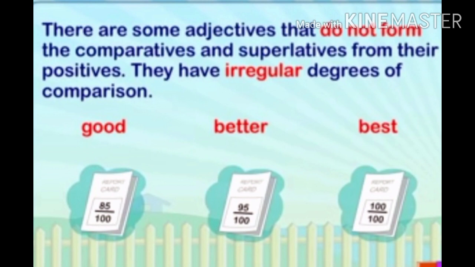You don't have to add any ER or EST, or IER or IEST. Simply the word form gets changed. For example, when you write good, G-O-O-D, it's a positive degree. What are the comparative and superlative degrees of the word good? It becomes better and best. Better is the comparative degree and best is the superlative degree of the positive good.